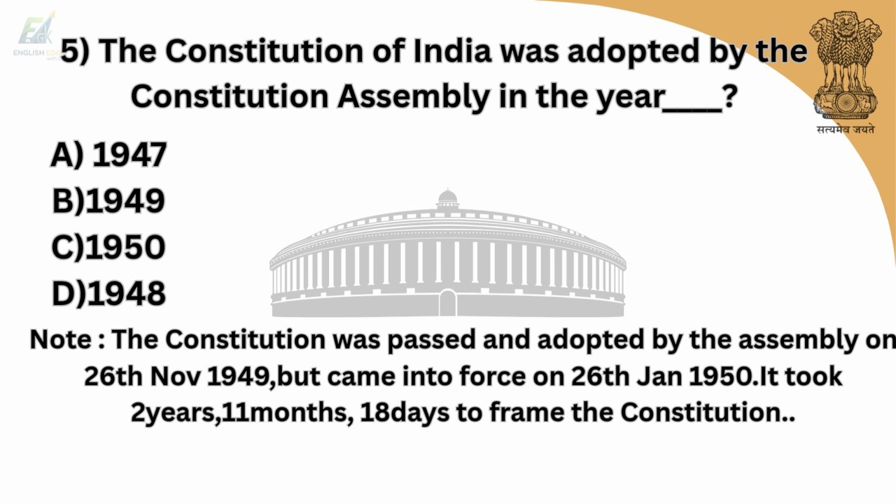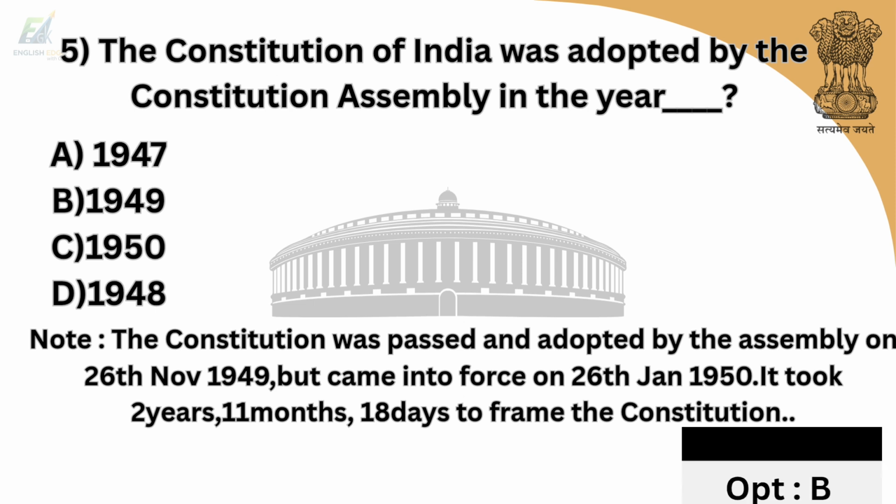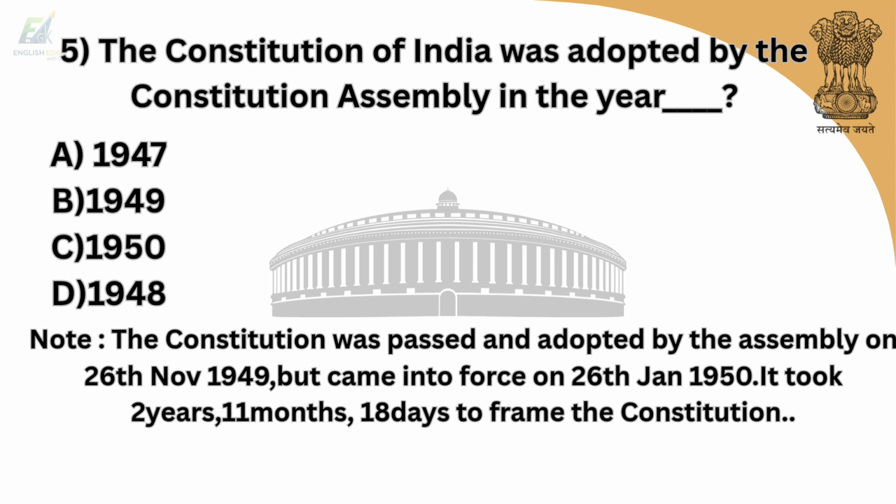Fifth question is, the Constitution of India was adopted by the Constitution Assembly in the year? Option A is 1947. Option B is 1949. Option C is 1950. Option D is 1948. And answer is option B, 1949. Note, the Constitution was passed and adopted by the Assembly on the 26th of November 1949, but it came into force on the 26th of January 1950. It took 2 years, 11 months, 18 days to frame the Constitution of India.